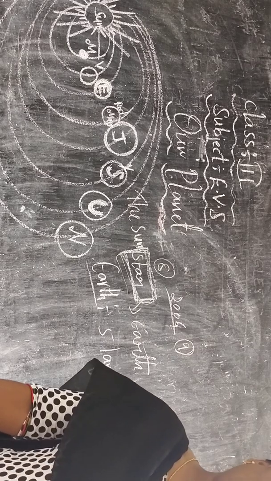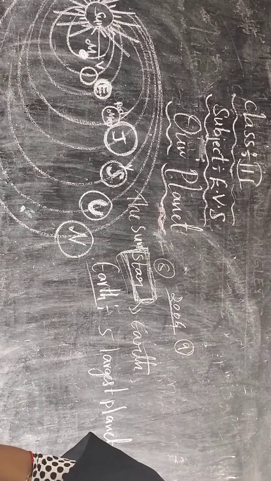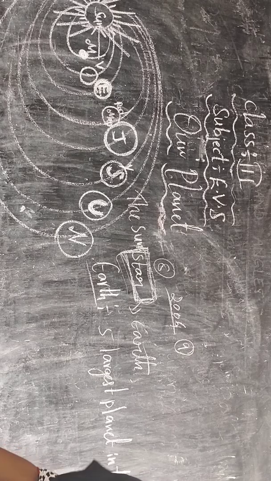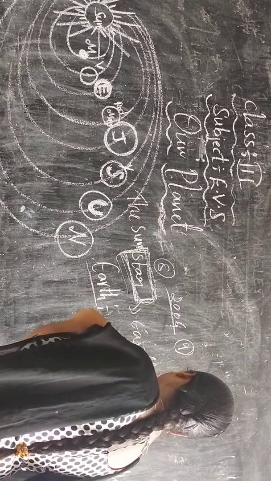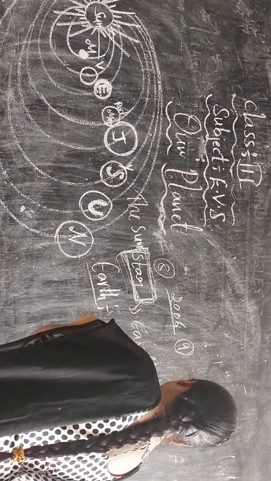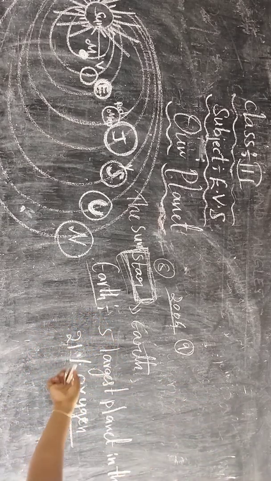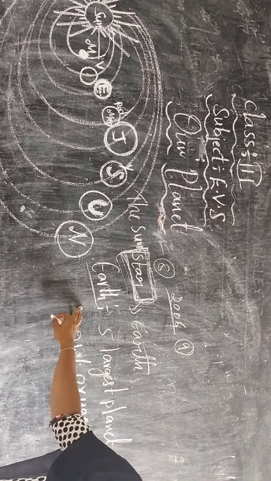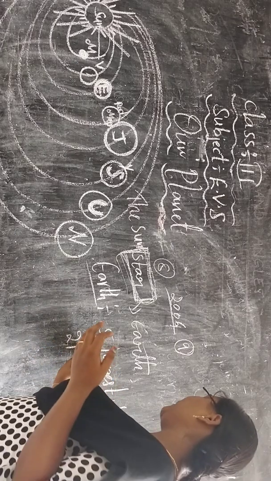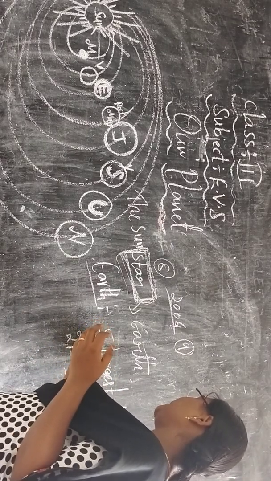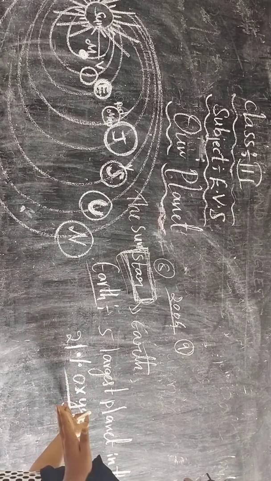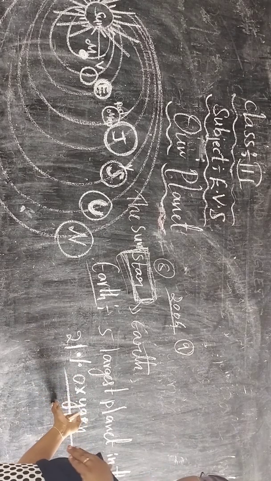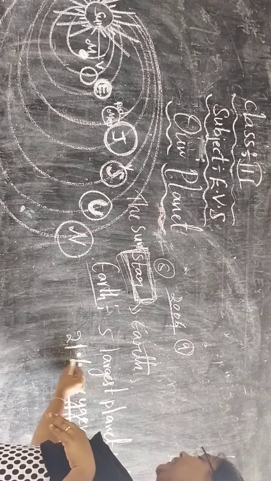It is the only planet with an atmosphere containing 21% oxygen. Breathing is necessary for us. What do we need for breathing?